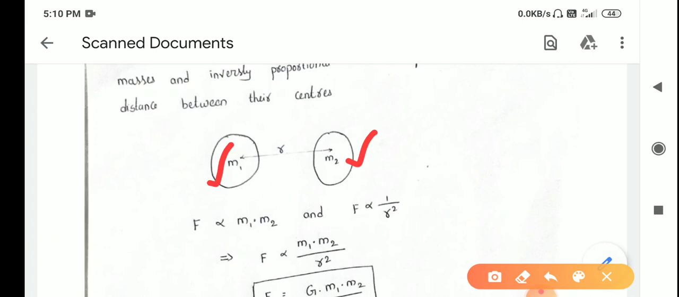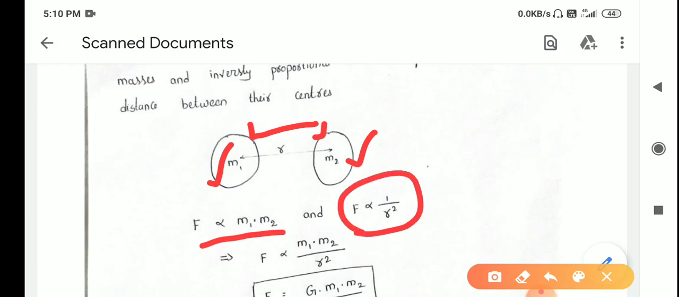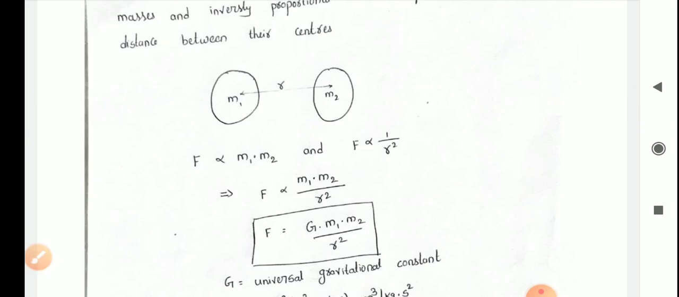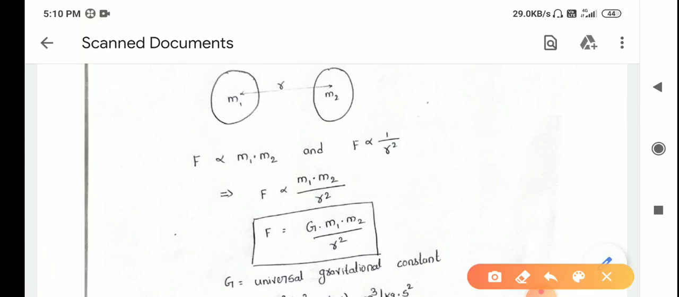The force of attraction between these two bodies is directly proportional to the product of their masses and inversely proportional to the square of the distance between their centers. If r is the distance between their centers, then the proportionality can be written as F is proportional to m1 into m2 by r square. To remove this proportionality, we add a constant, that is G.